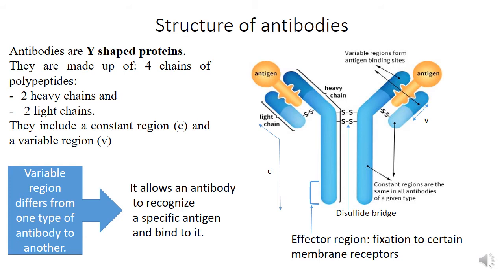It differs from one antibody to another according to the type of the antigen, and it's this region that allows an antibody to recognize a specific antigen and to bind to it. Also, you can see that the constant region possesses an effector region that is responsible for the fixation to certain membrane receptors.